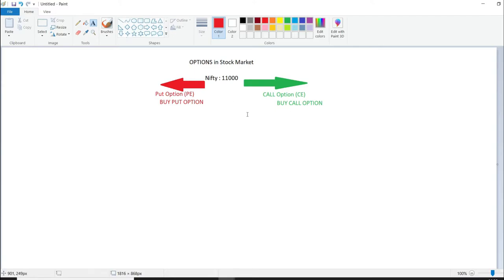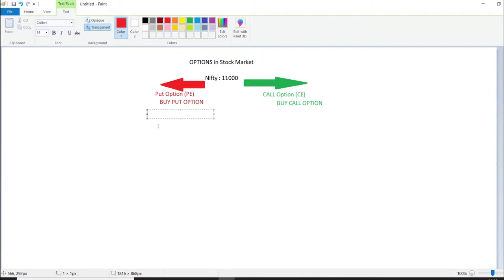So once you decide or predict where market will go in, say suppose, 1 month, you have to decide the price also. You have to decide the strike price also. Say suppose in the next 1 month, where do you see Nifty will go down beyond? Say suppose as a put buyer, I think that from 11,000, Nifty may go beyond, or less than, 10,000. So what I'll do, I'll buy a put option of strike price of, say suppose, 10,000. So my view in the market is Nifty will go less than 10,000 in the next 1 month.